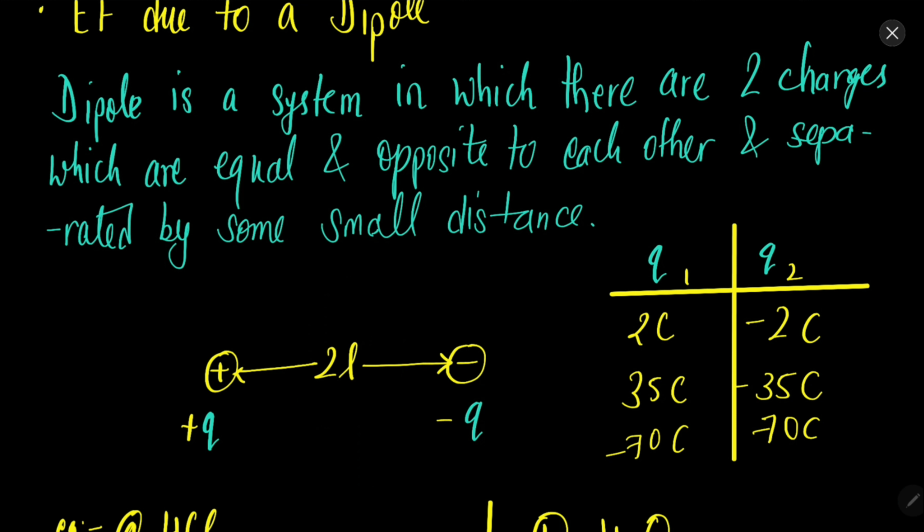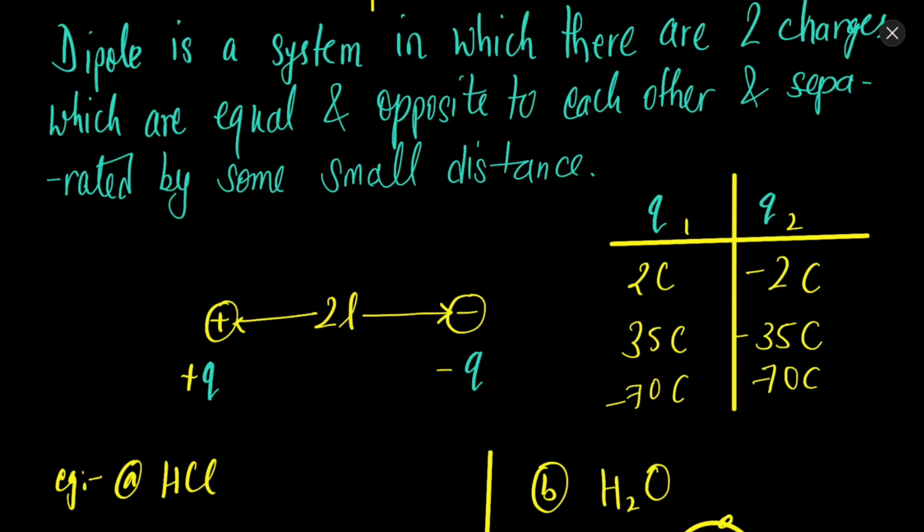Dipole: di means two, pole means charges like positive, negative. So a dipole is a system of opposite charges of equal magnitude. For example, if q1 is plus 2 coulomb, q2 will be minus 2 coulomb. If q1 is 35 coulomb, q2 will be minus 35 coulomb. If q1 is minus 70 coulomb, q2 will be plus 70 coulomb.